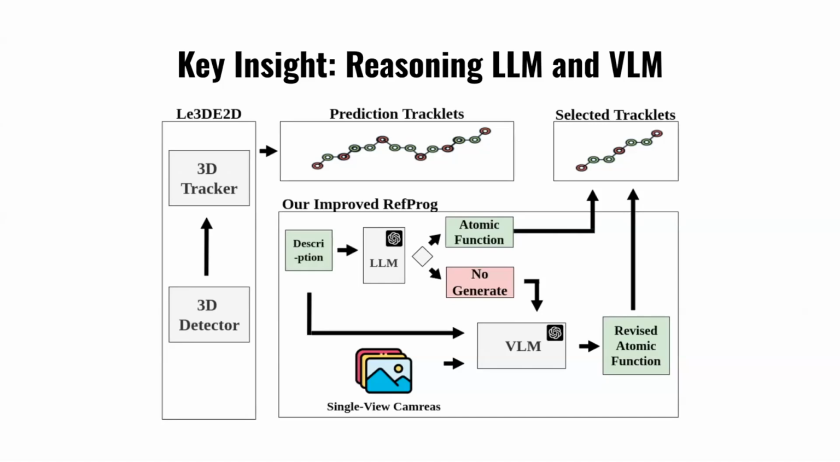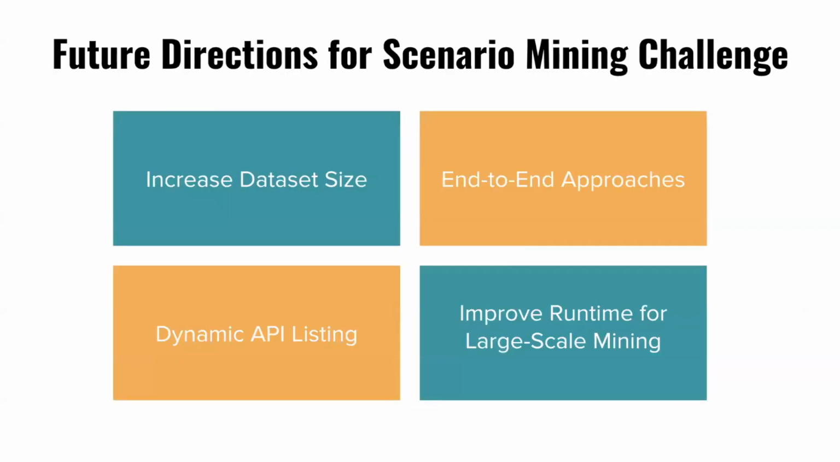They also use a VLM to help with this iterative prompting. So instead of just passing the generated program back to the LLM, they also pass in RGB images of the scene, and they use that to figure out how to best tweak the generated function.